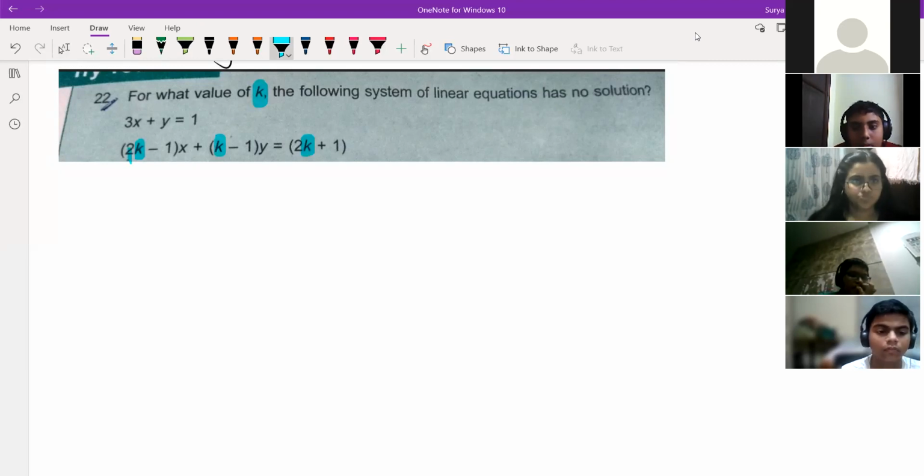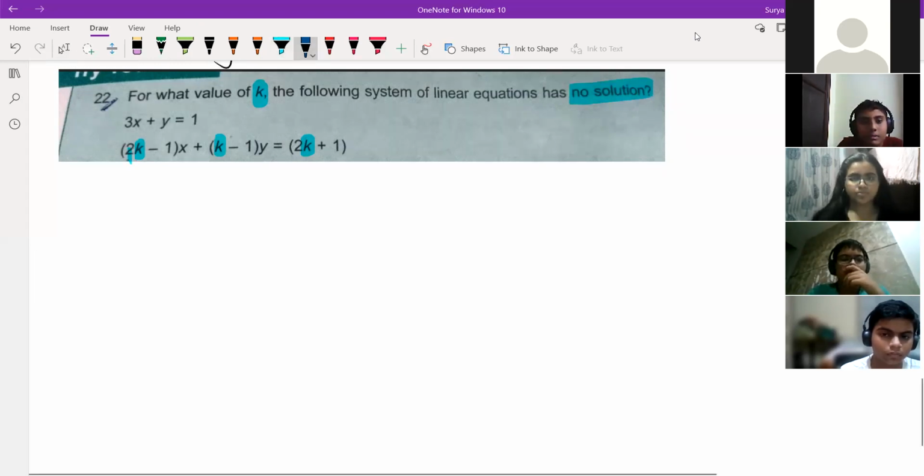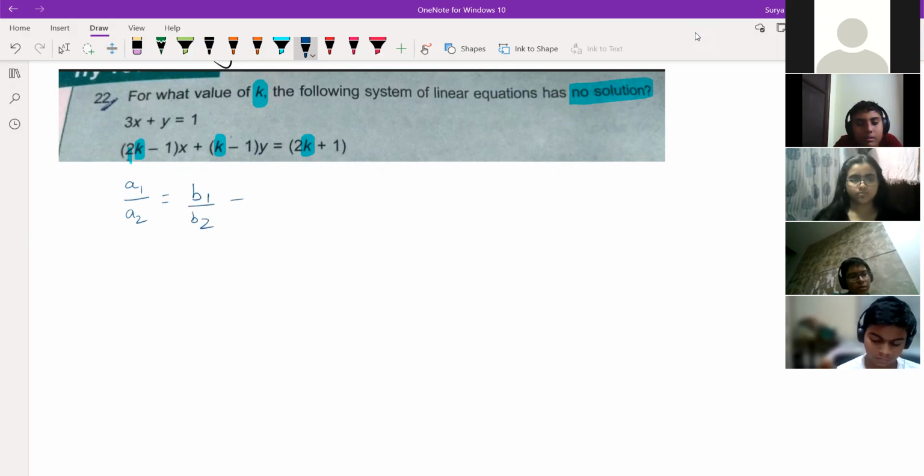Second thing: for no solution, what should be the condition? A1 by A2 equals B1 by B2 and not equal to C1 by C2. So A1, A2, B1, B2, C1, C2, everything you know. Put the values now and get the answer.